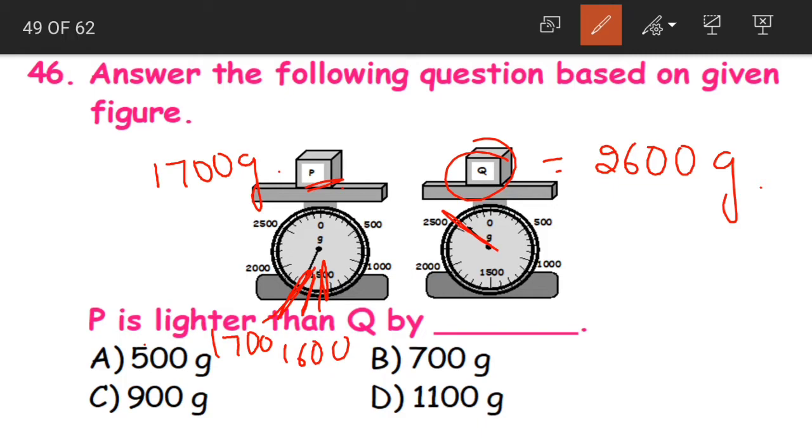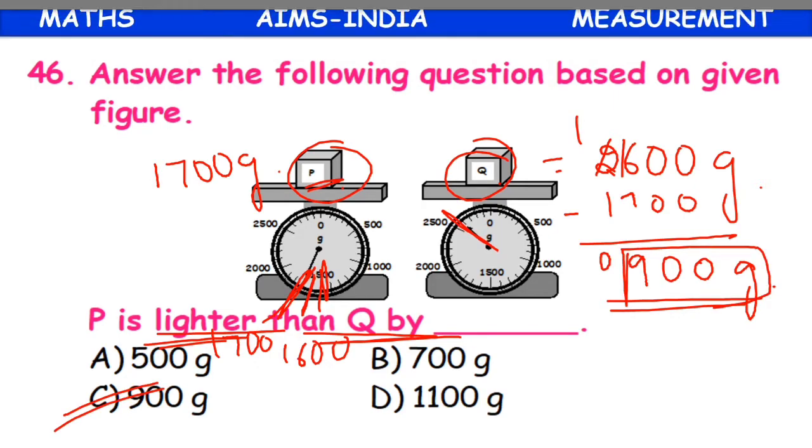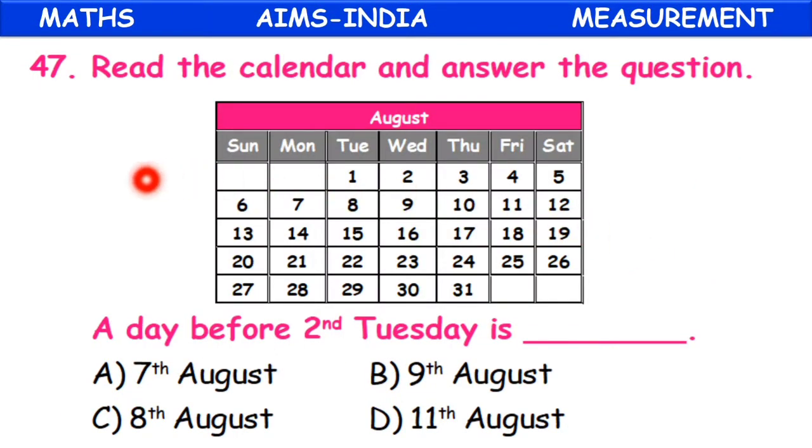The weight of Q is 2600 grams. P is lighter than Q. Yes, P is lighter than Q. By how much? We have to find out the difference. 2600 minus 1700. 0, 0. 6 minus 7 is not possible. Borrowing. 16 minus 7, 9. 1 minus 1, 0. So 900 grams. P is lighter than Q by 900 grams. That is option C.